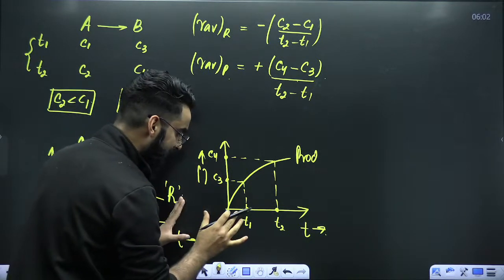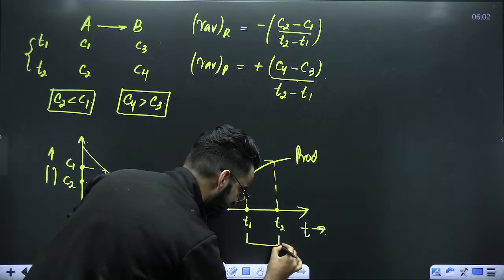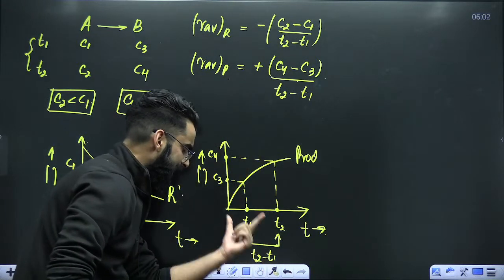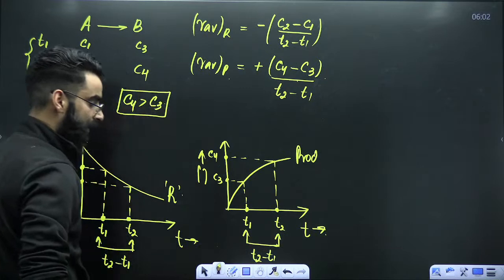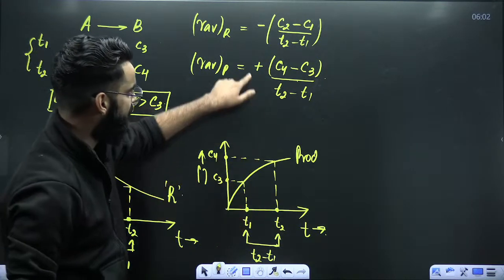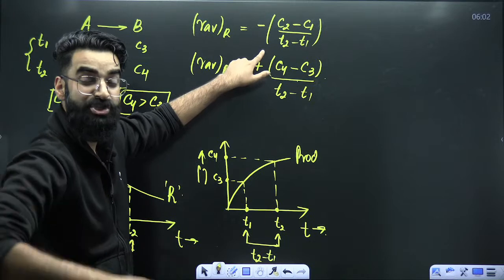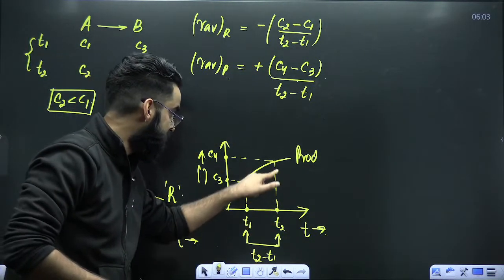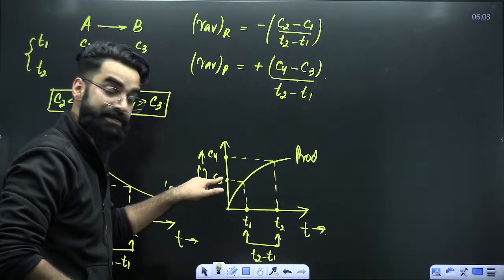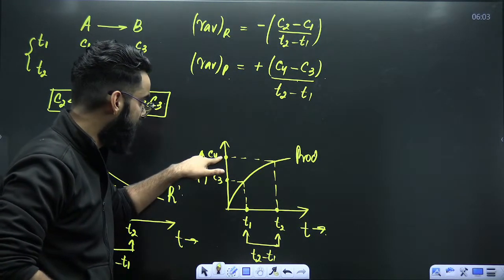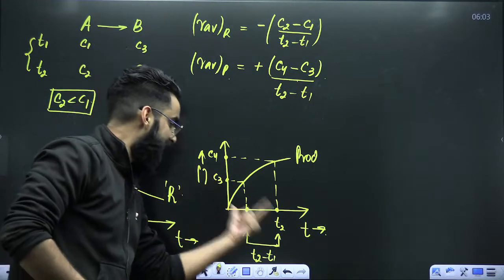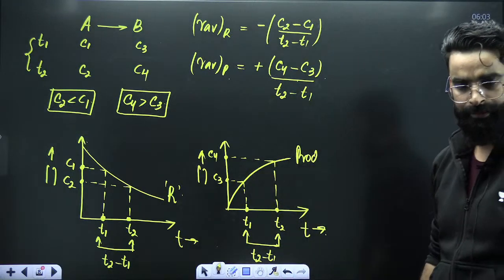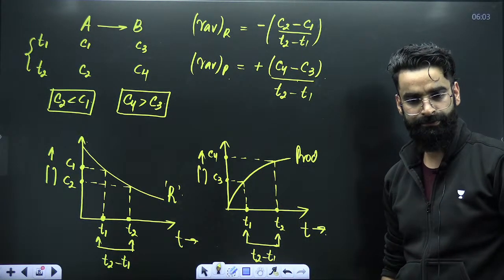Now, if you want to calculate the average rate of reaction in this particular time interval, which is T2 minus T1, how are you going to calculate it? You'll be starting with the positive sign. Then, change in the concentration of product. Final concentration of product minus initial. This is final concentration and this is initial concentration of product. So, final C4 minus initial, that is C3, divided by time interval, that's T2 minus T1. Perfect. Right, my dear students?